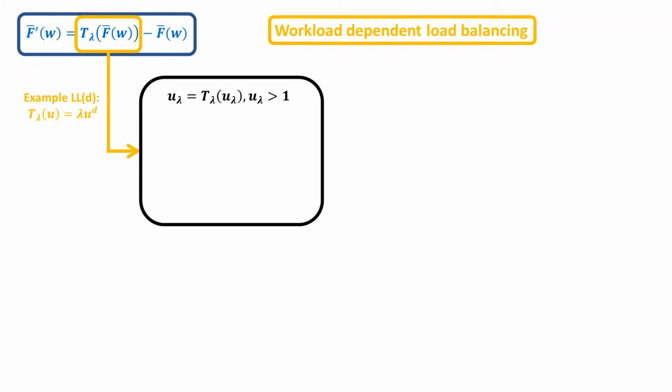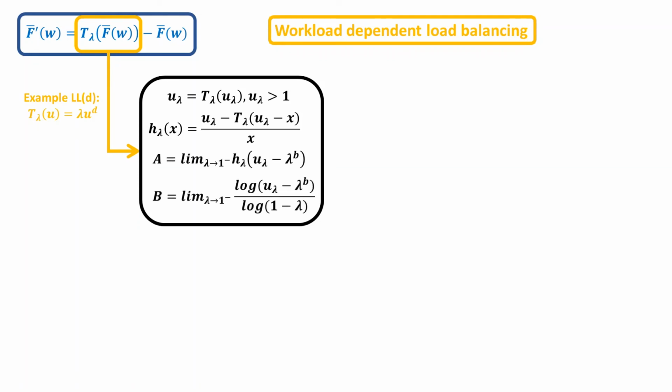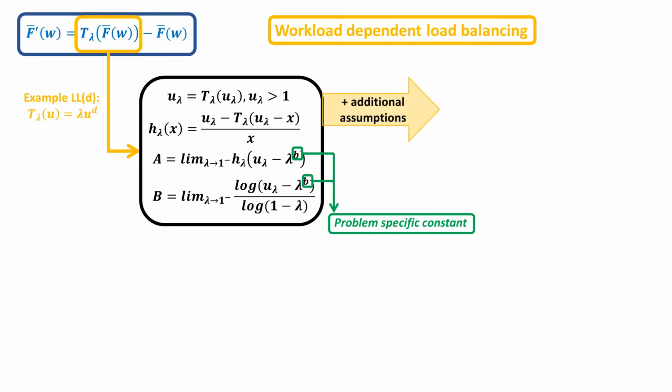Associated to this t lambda function, we define some additional variables. We have u lambda, which is a fixed point of t lambda, chosen as the smallest fixed point which exceeds 1. We then define a function h lambda, which is based on t lambda and u lambda. From these definitions, we then compute the 2 constants, namely capital A and capital B. Here, lowercase b is some problem-specific constant which is simply equal to 0 for most models we have considered.